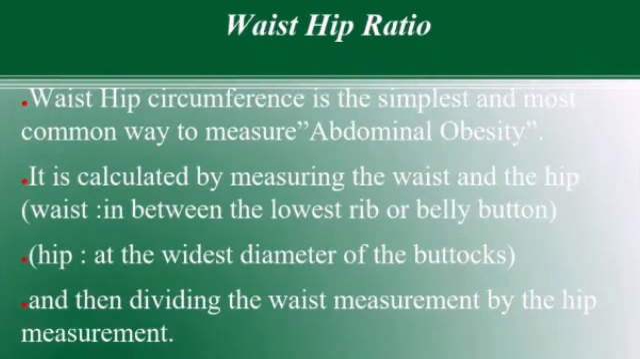Next is waist hip ratio. Waist hip circumference is the simplest and most common way to measure abdominal obesity. It is calculated by measuring the waist and hip, waist in between the lowest rib and belly button, hip at the widest diameter of the buttocks, and then dividing the waist measurement by the hip measurement.